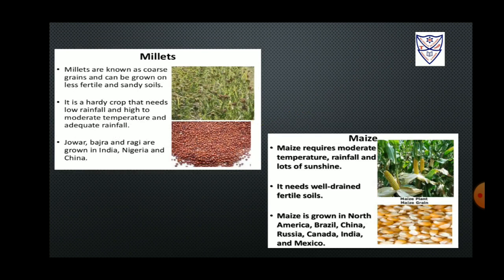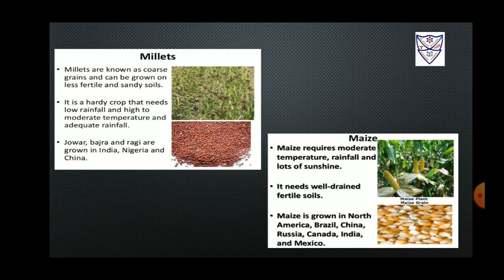Millets. These crops are an example of coarse grains. They can be easily grown in sandy soil or those soils which are less fertile. Millets need adequate temperature and less rainfall to grow. Ragi, jowar, and bajra are examples of millet crops which are grown in our country. Nigeria and China are a few of the other countries that grow millets.